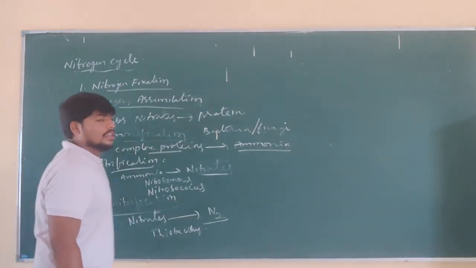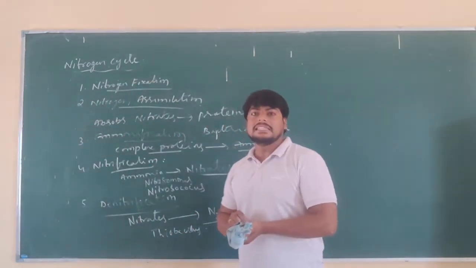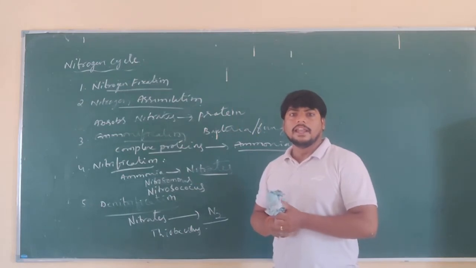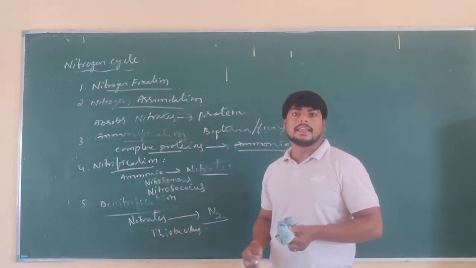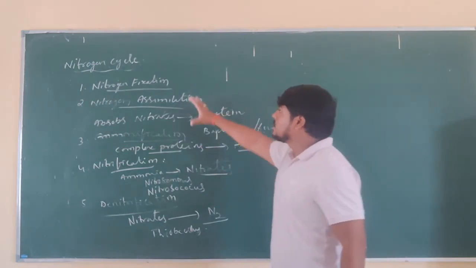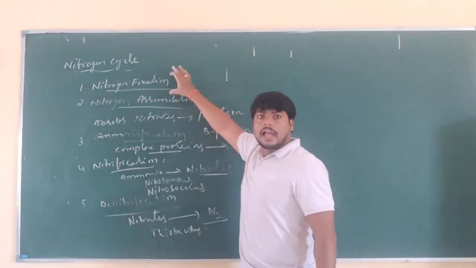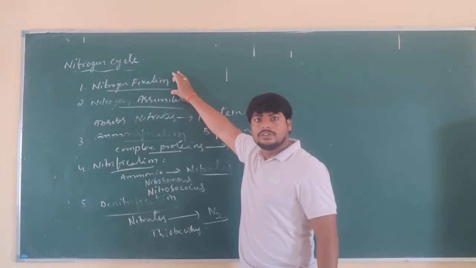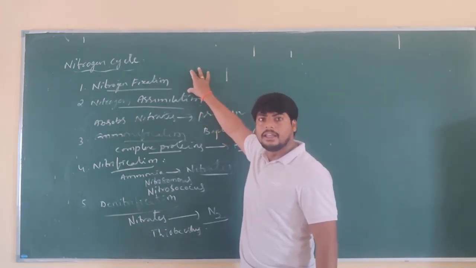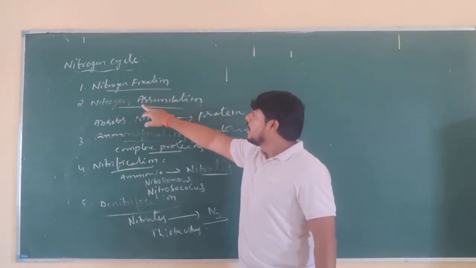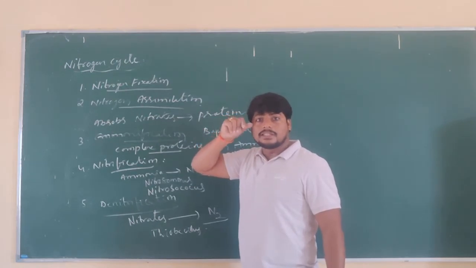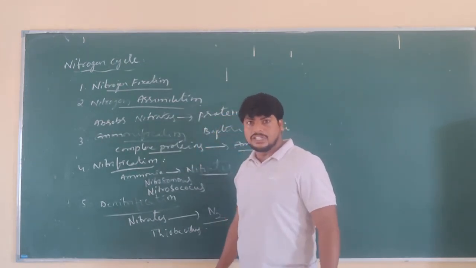denitrifying bacteria. So in this way we can see that the nitrogen cycle is carried out by different microorganisms playing a key role. So what is happening here in the nitrogen cycle? First is nitrogen fixation, the conversion of atmospheric nitrogen into nitrates or nitrites, which is carried out by lightning and thunder, and also by a biological process through Rhizobium bacteria.